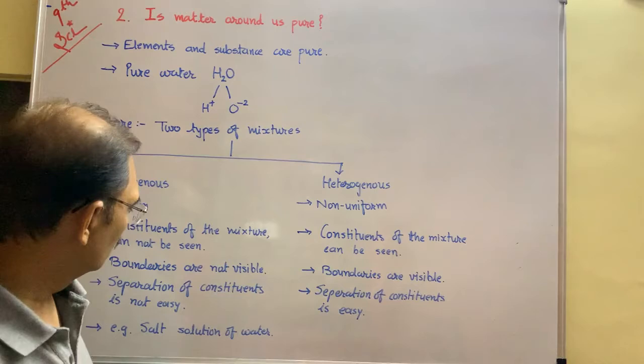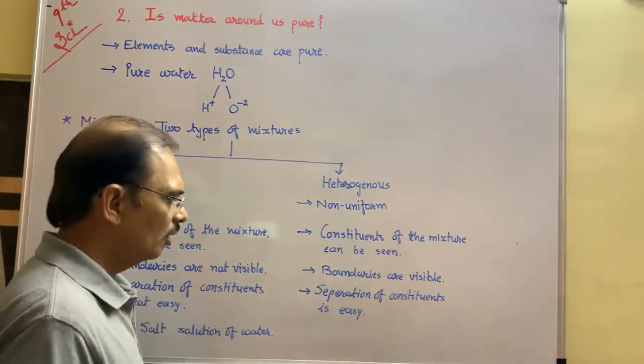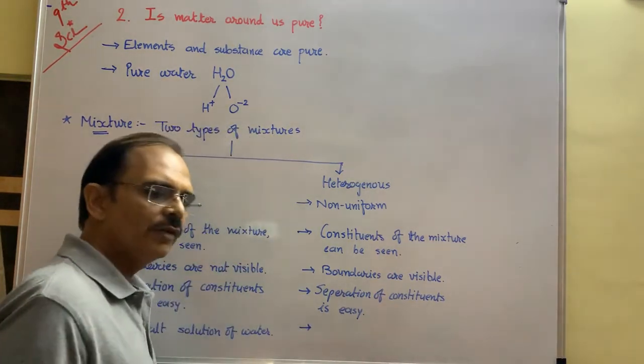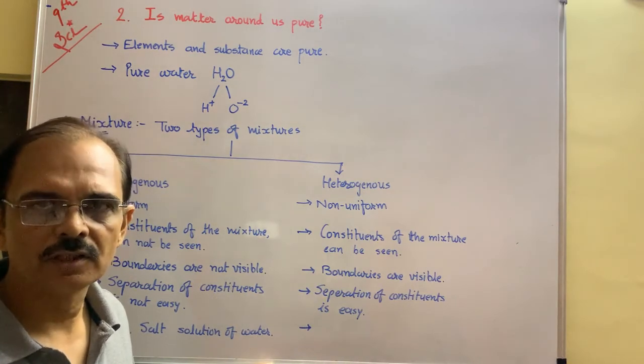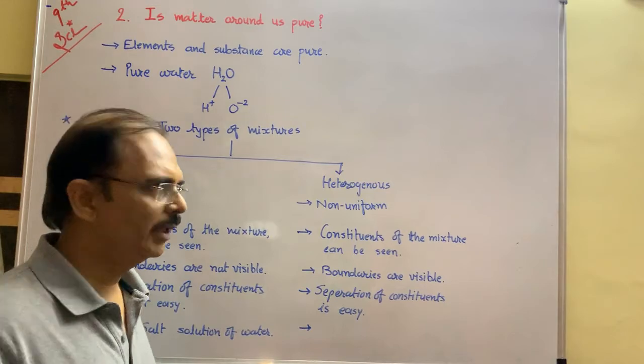So salt solution in water is called a homogeneous mixture because salt particles mix in the water in every direction, so it is known as a homogeneous or uniform mixture.